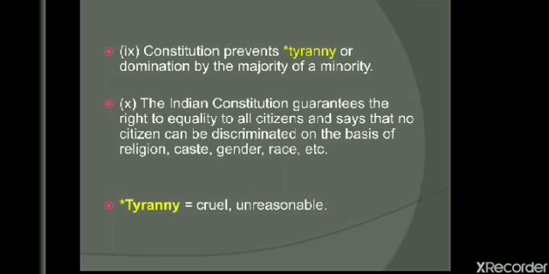So the Indian Constitution also gives us a right to equality. That means no one can be discriminated on the basis of their religion, caste, gender, whether he is a male or a female, whether he belongs to a high caste or a low caste, whether he belongs to a religion, Hindu, Muslim, Sikh, Christians, anyone. So no one can be discriminated on the basis of these things.